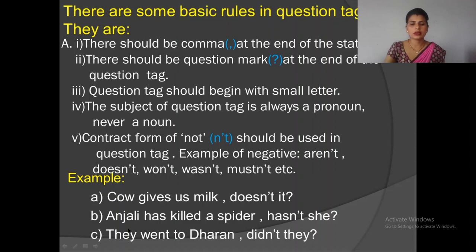Similarly, next example, they went to Dharan, didn't they? They went to Dharan is a statement, so there is a comma. Question tag begins with a small letter. Didn't is contract form of did not. Here is a question mark because it is a question tag.